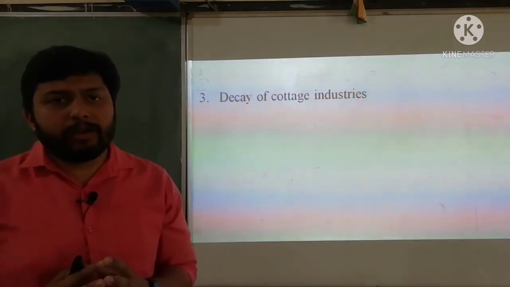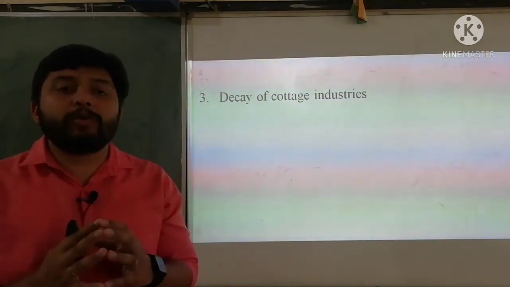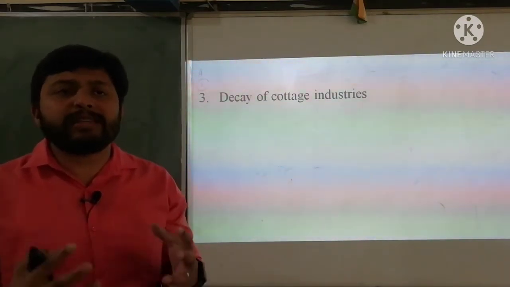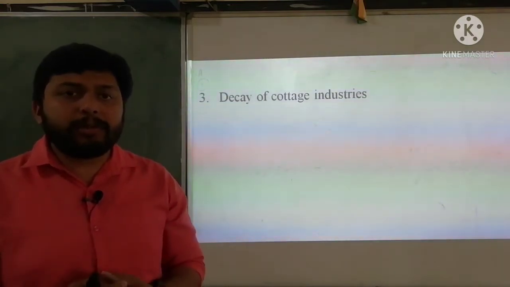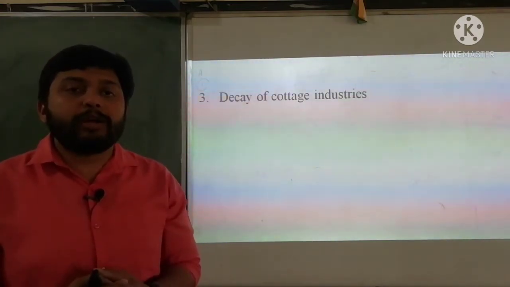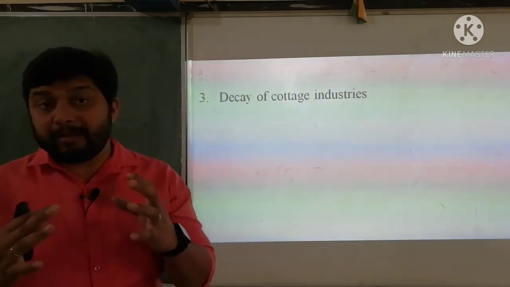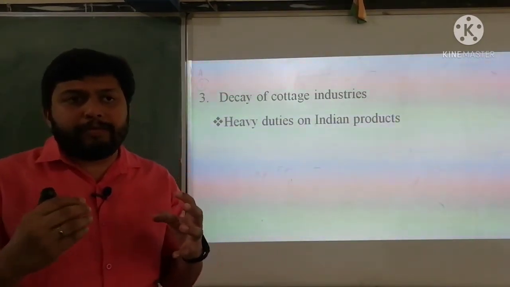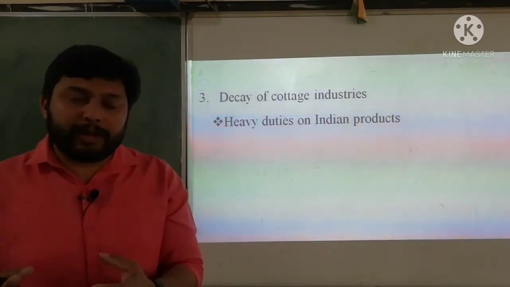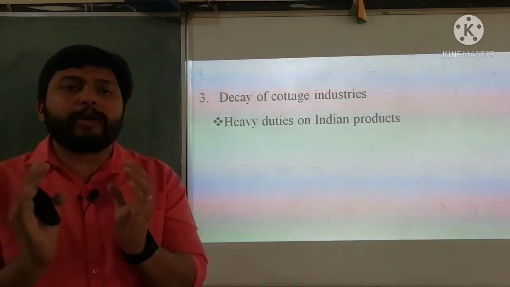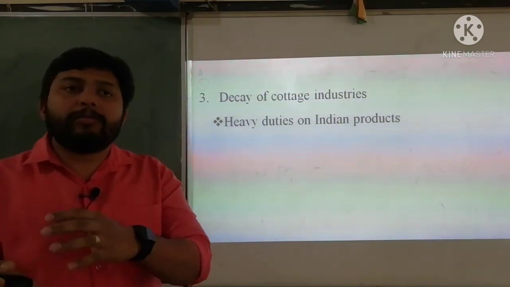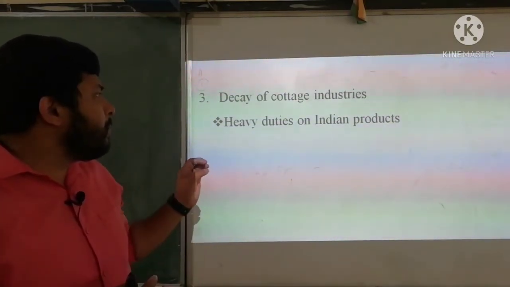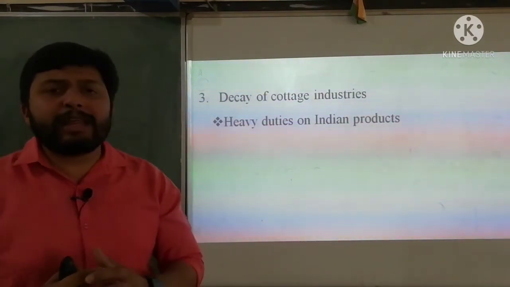India was a country where people were producing a large amount of cottage products, different cotton products and silk products. And the British implemented some rules in order to have a good profit from their products. Like we have already seen, the British exported our raw materials to their country, and finally made good products with those raw materials and brought those products back to our country. So what the British did, they enforced heavy duties on Indian products.